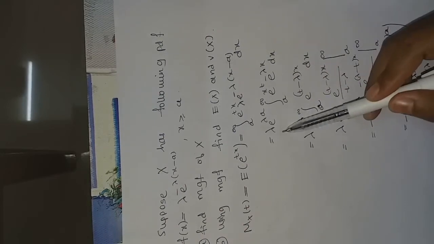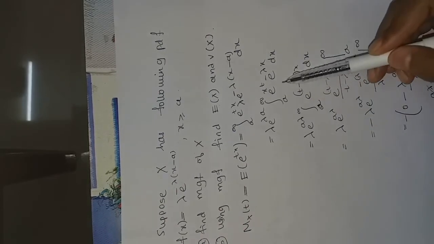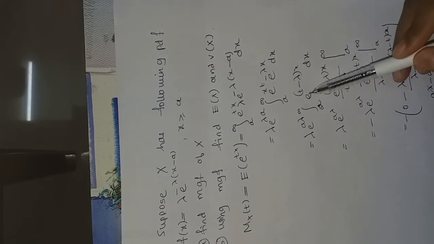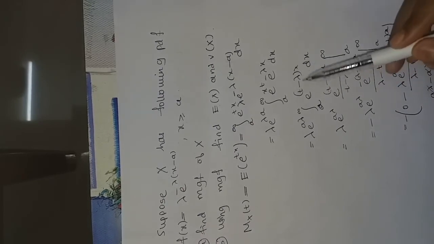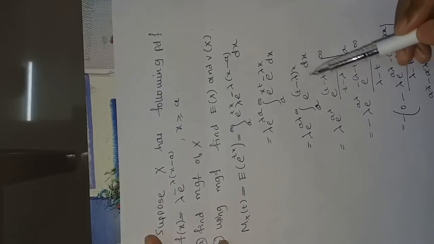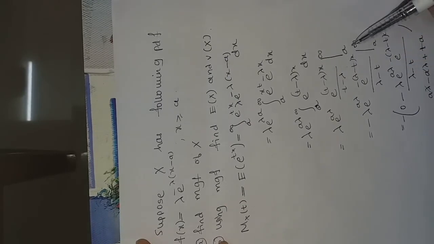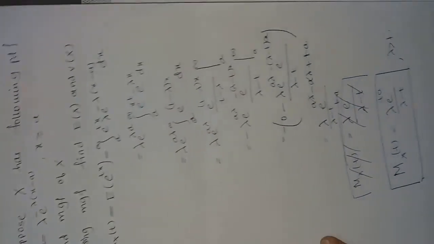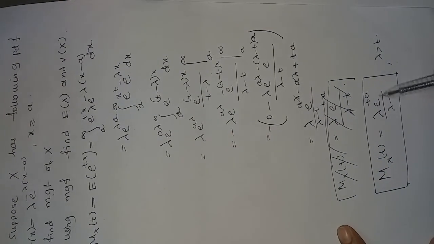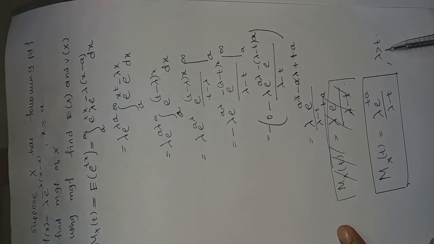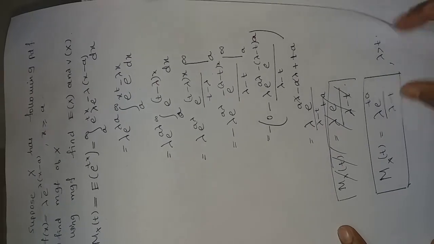Taking all constants outside, we get this. Then since the base is the same, we add the powers. Then we integrate with respect to x. Applying the limits, we get the moment generating function as lambda e power ta divided by lambda minus t, for lambda greater than t.